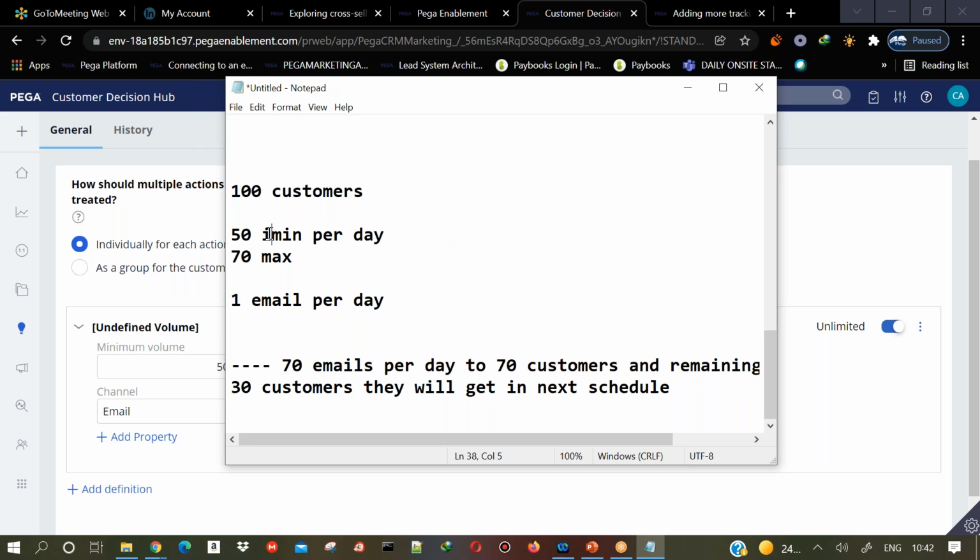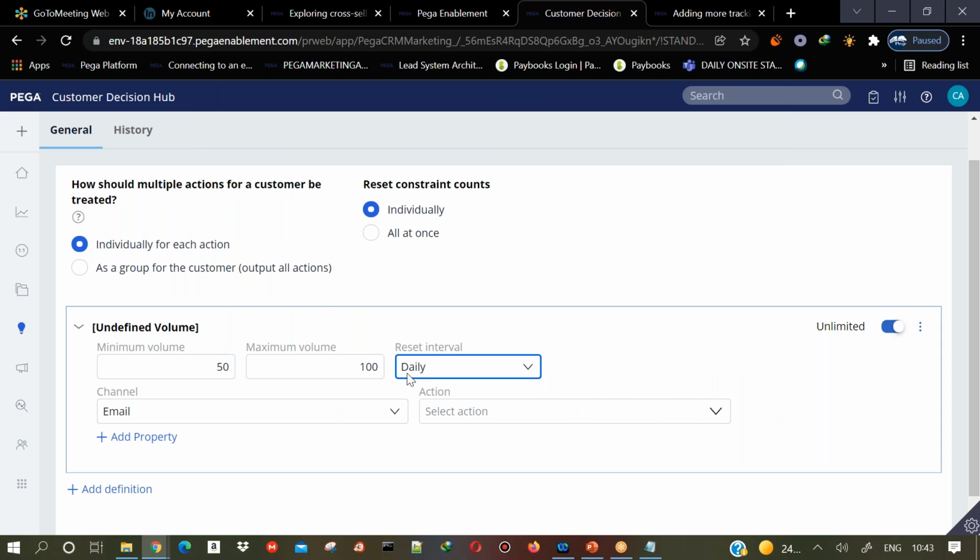What I am doing here, I'm saying minimum 50, maximum 70 per day. That is my volume constraint setting, and I have 100 customers. I can send only one email per day. So each person will be sent one email, and 70 emails will be sent with 70 iPhone offers. Since 70 is the maximum, it can only send 70. Then the remaining 30 it will send in the next schedule. Clear or not?